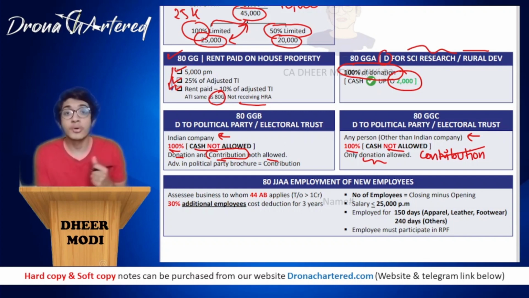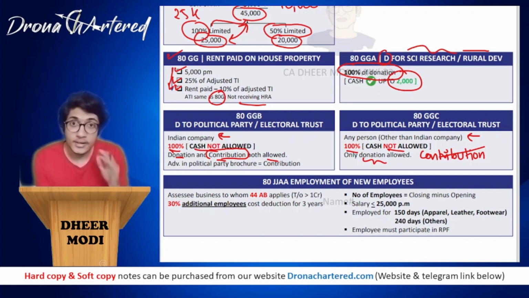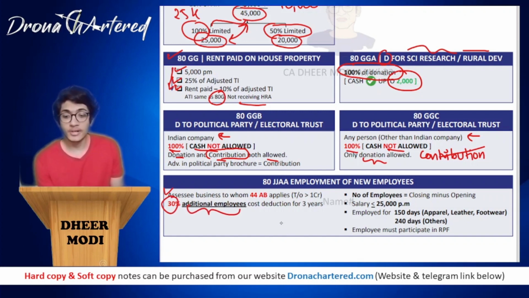So if you hire new employees in your company, you will be allowed 30%. You will be allowed, of course, the salary that you are paying, that is already allowed as deduction, but you will be getting additional 30% deduction under some circumstances. So SEC's business to whom section 44AB applies, that is basically if your turnover is more than 1 crore, so only they will be eligible for this section, and they will get 30% additional employees cost deduction for 3 years.